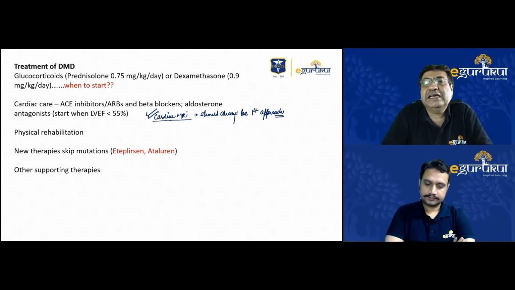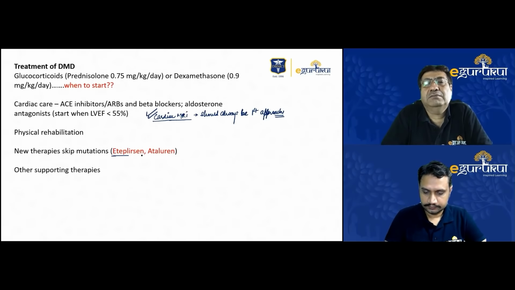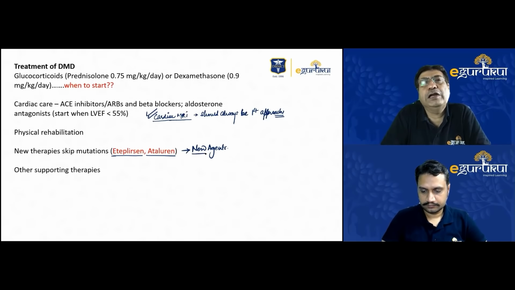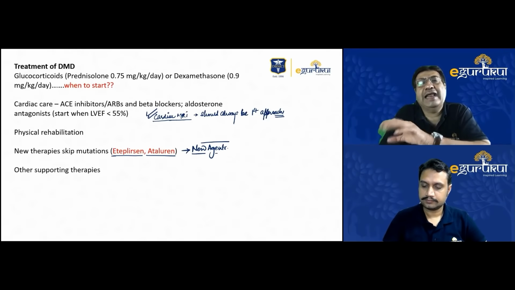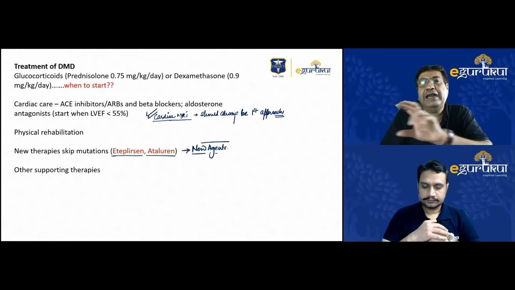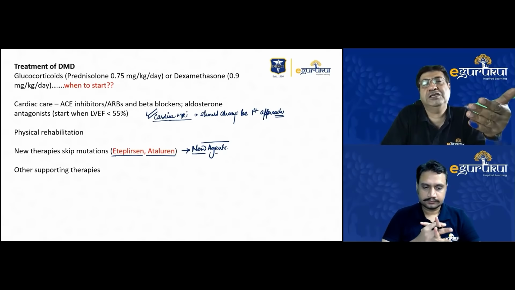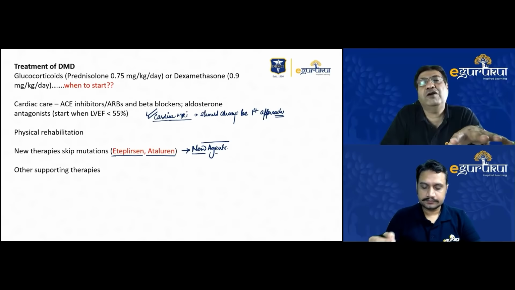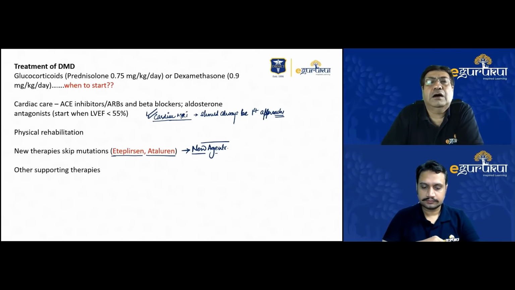Well, these mutation skipping therapies are new agents that have recently been approved. I think eteplirsen is the most recently approved agent. It is an exon 51 skipping oligonucleotide approach, which can skip the defective exons, and hence it can correct the reading frame. By correcting the reading frame, it will make the protein functional. As far as I know, the amount of protein will not be normal, but whatever protein is being produced will be a functional protein. So this is a major landmark which has been approved.